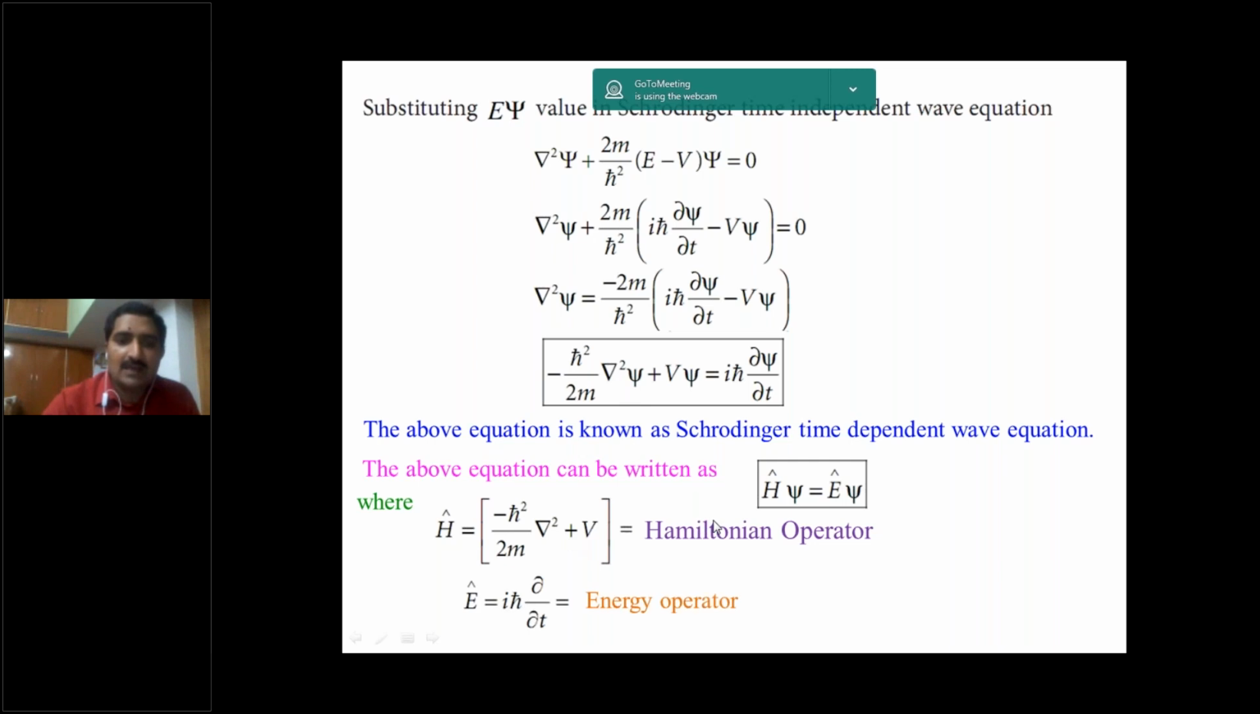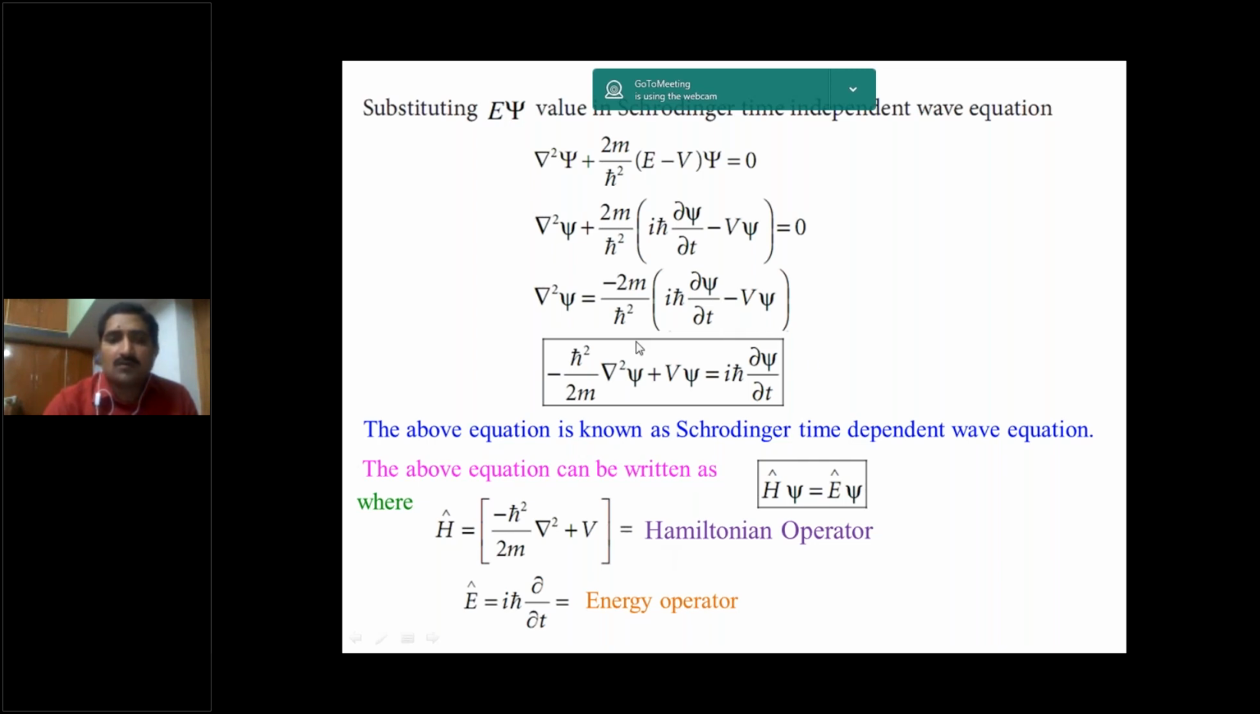What is E cap? Energy operator. E cap is equal to i h cross into dou by dou t. This is called the energy operator. So you may get these in objective questions. Pick out the Hamiltonian operator or write about the energy operator. There may be a chance that they come in objective form.